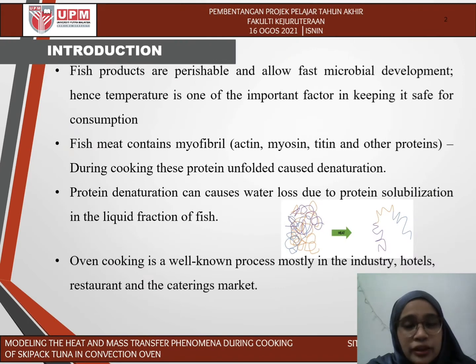Fish are perishable and allow for fast microbial development if not well handled. Hence, temperature control is one of the important factors in order to keep products safe to be consumed. Myofibril in fish meat, which is composed of long proteins, unfolds, causing denaturation. Protein denaturation can cause water losses due to the protein solubilization in the liquid fraction of fish. Therefore, besides temperature changes, moisture changes also occur, which introduces heat and mass transfer phenomena in fish meat during oven cooking.